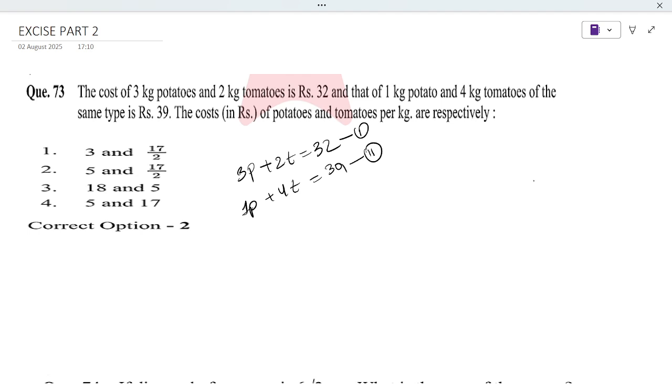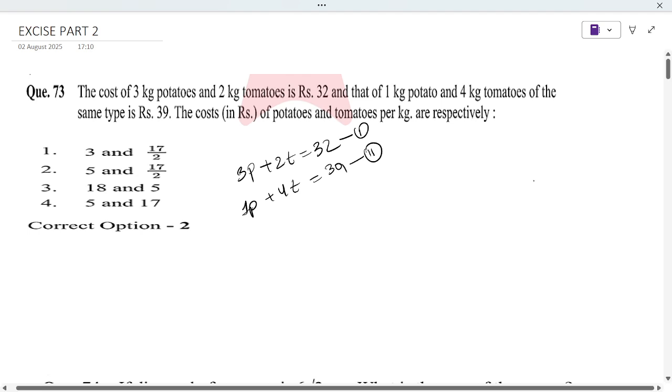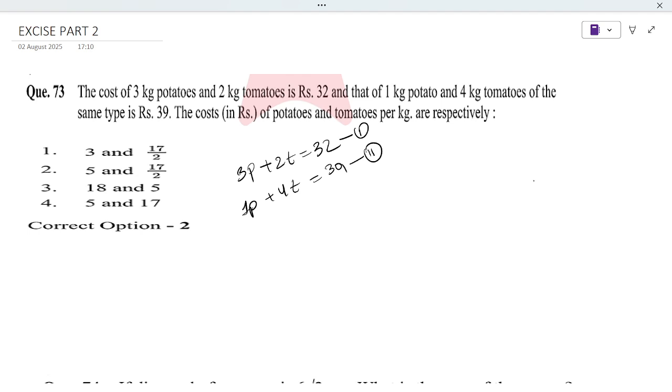We can either solve by substitution or elimination method. Here, let's try to cancel tomato.